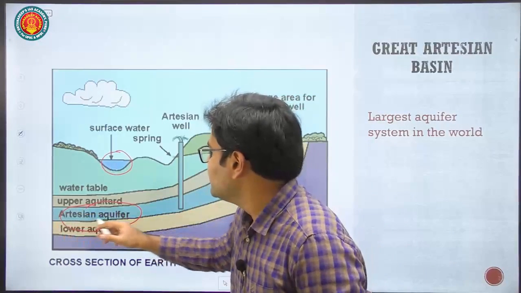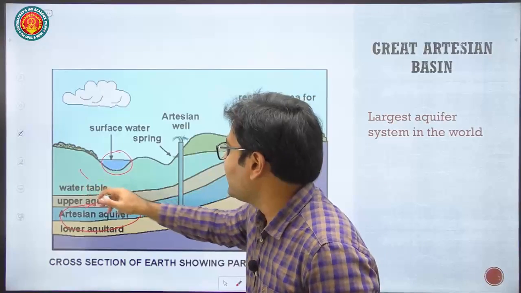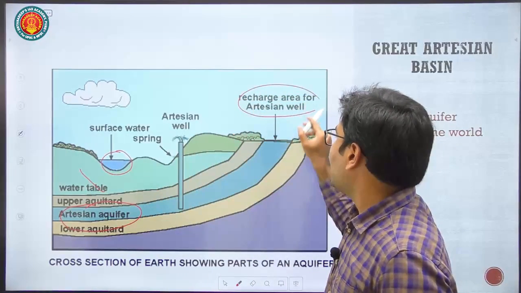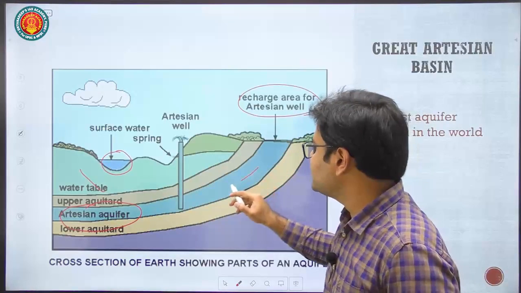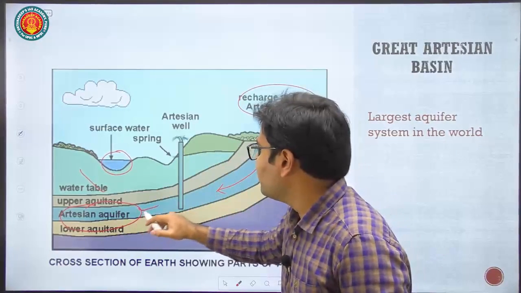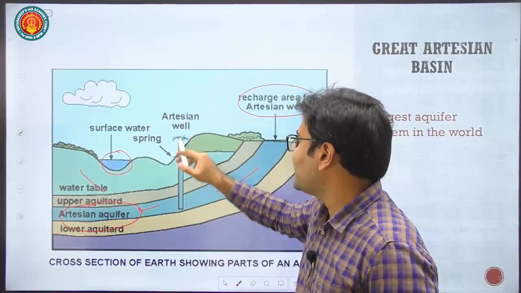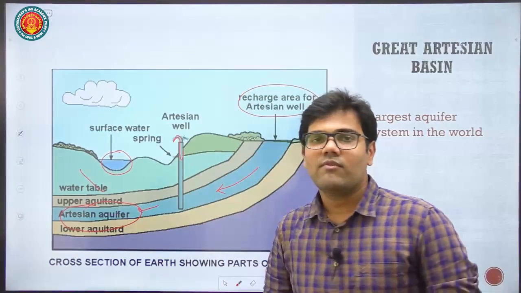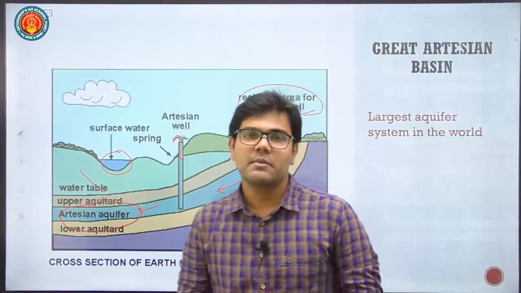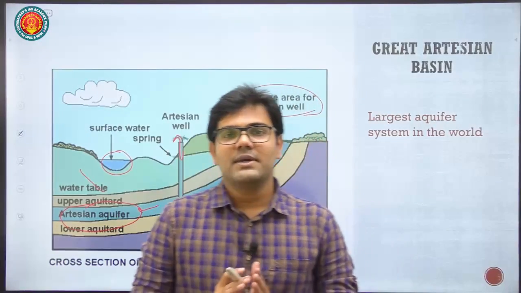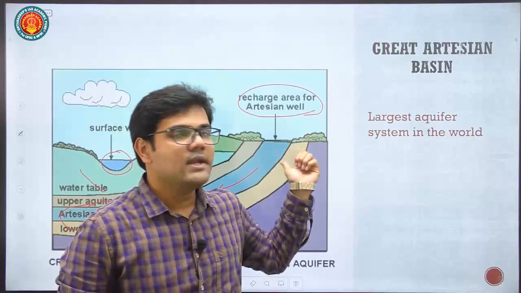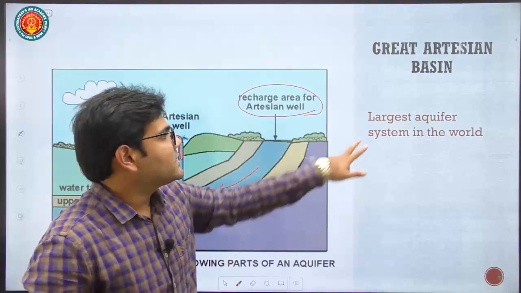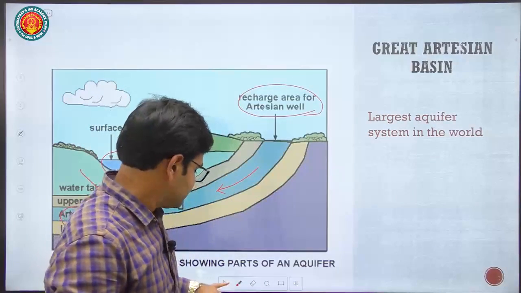The water is present underground. So here you can see the diagram. This is the land and the water, the recharge area for the artesian well. Water drains into the ground, and when you dig a bore well or an artesian well, the water comes out. This is a rough diagram of an artesian basin, and you just have to remember the largest artesian basin is in Australia, in the eastern part of Australia. The largest aquifer system in the world.